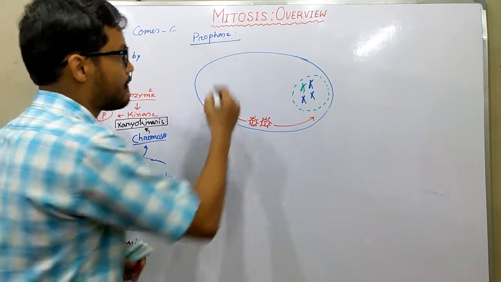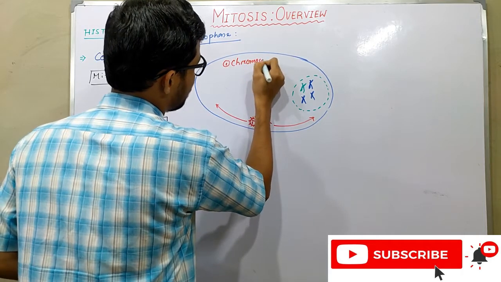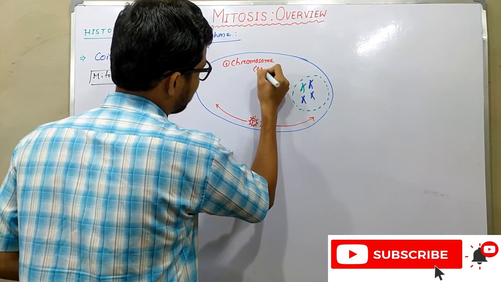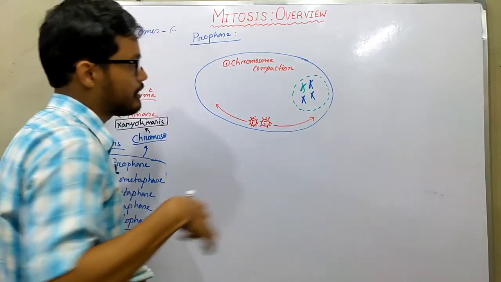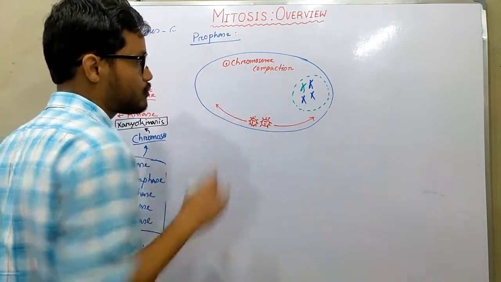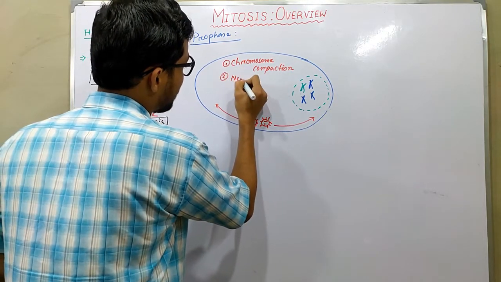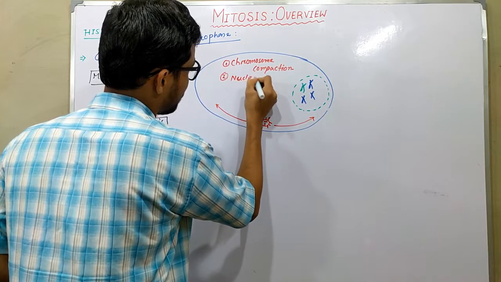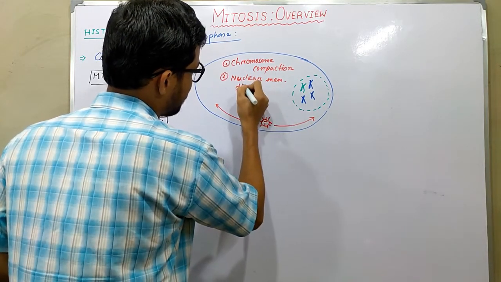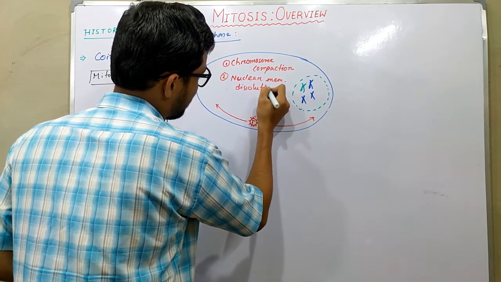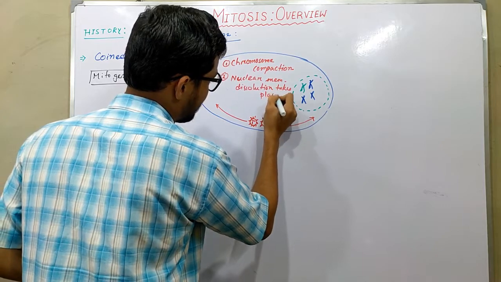In this phase, the first thing is that chromosome compaction occurs. Chromosome compaction is the condensation of the chromatin fiber. In my next video, I will cover chromosome compaction in detail. The second thing is that the nuclear envelope, the nuclear membrane, dissolution takes place.